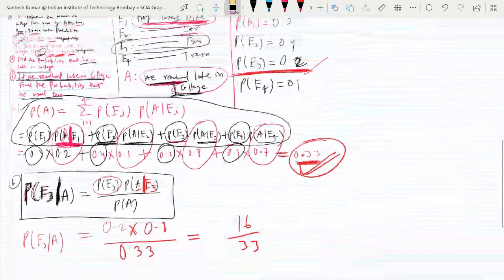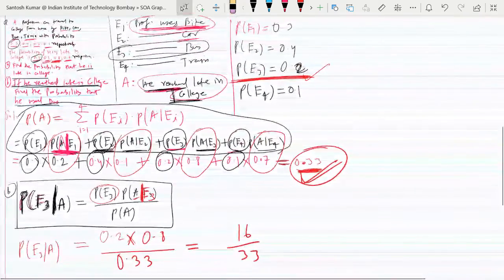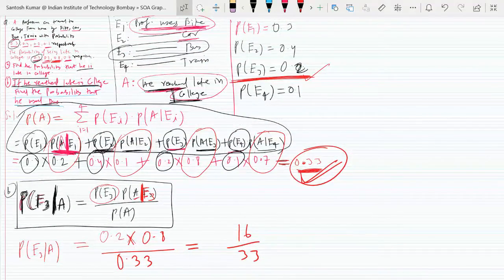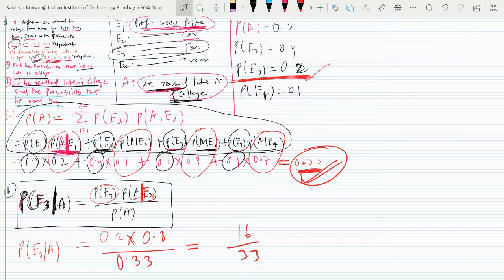So you may ask your doubts if you have any. You see it and please ask your doubts. So after reading the question, you will feel that it is a Bayes theorem question. Okay. So no one had a doubt. So let us discuss the next question.